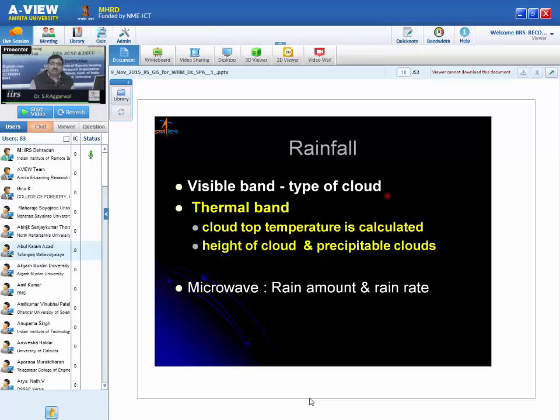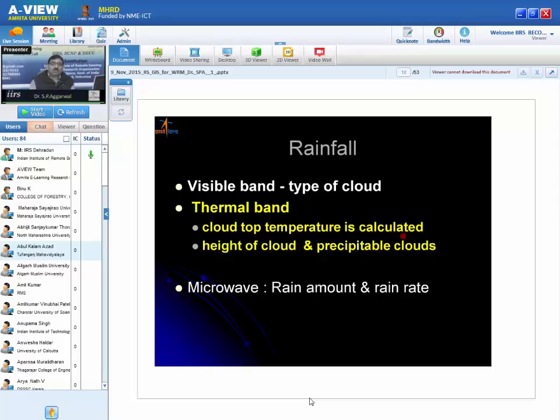So you are aware that we have three major bands: visible band, thermal band and microwave. In the visible band, the optical band, which is blue, green, red, near infrared, shortwave infrared, we get the type of the cloud and cloud coverage. Then from the thermal band, we get cloud top temperature, height of the cloud and precipitable cloud.